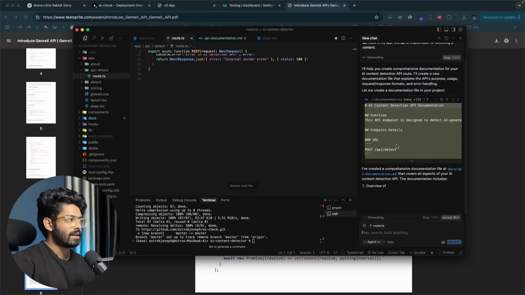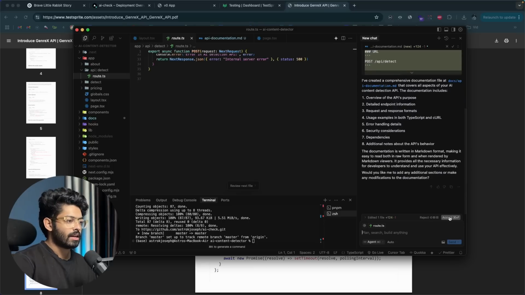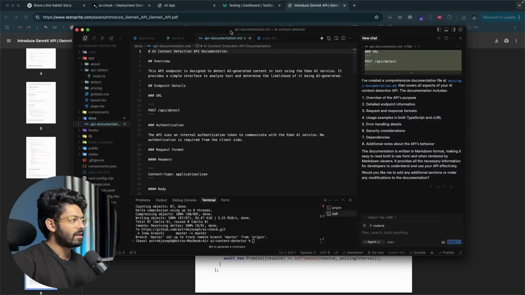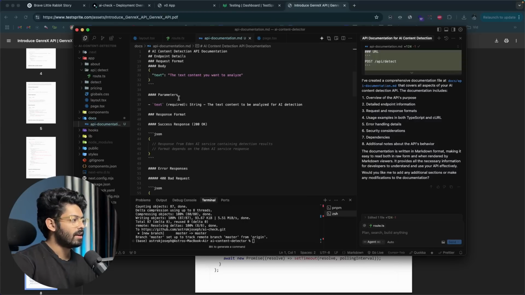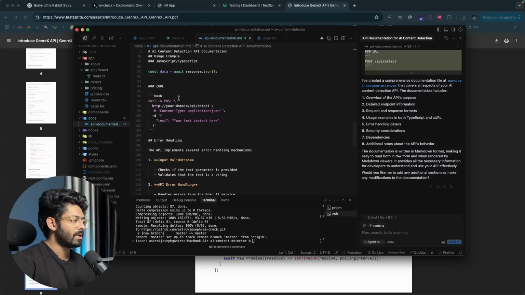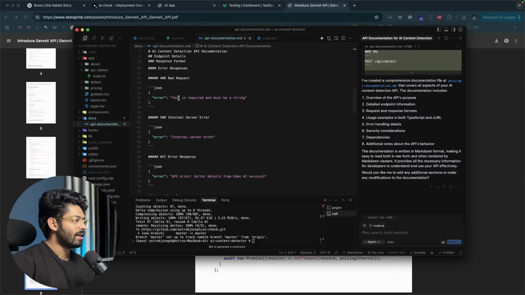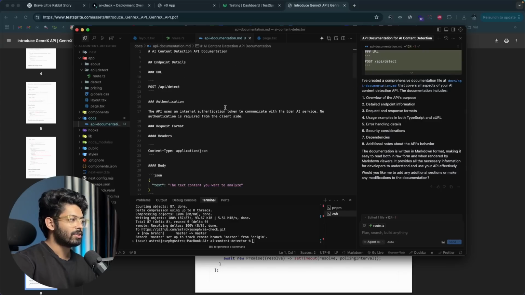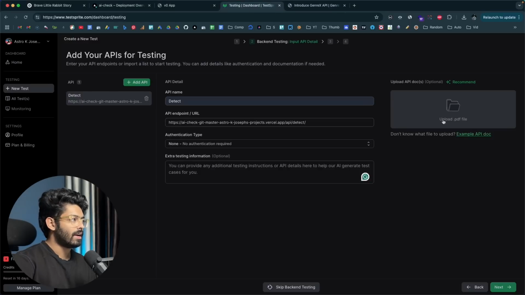As you can see, it has created a new documentation page, so I can click on accept. Right here we have API documentation.md, and it includes all this information, like the code snippets, the output format, error handling and all that. Then you could copy it and prepare a PDF, or turn this into a PDF file, and upload it in here. That is the recommended option.